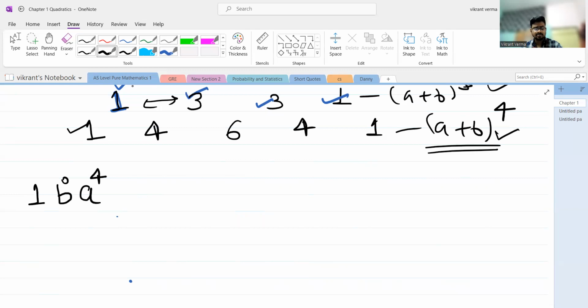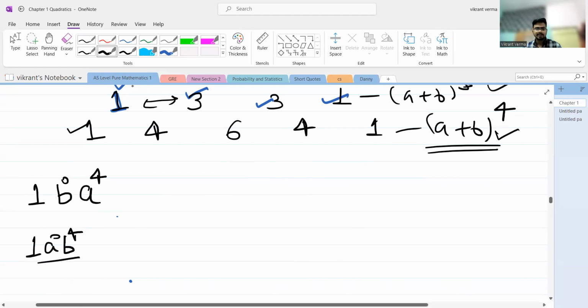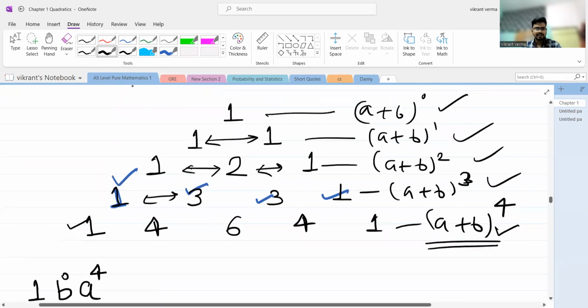And see, it is not a requirement that you will always give the zeroth power to b. Okay, you can do it alternatively also. You can also write it like this: a raised to the power 0, b raised to the power 4. Okay, because you can see that all these coefficients are symmetric.